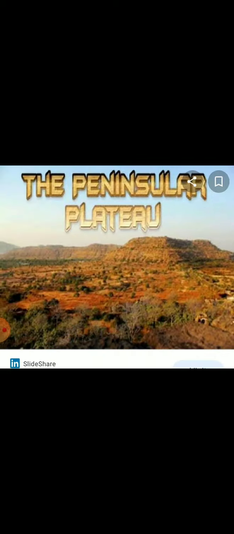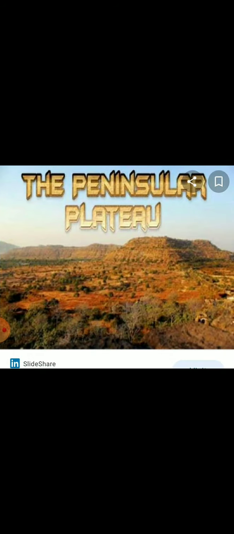Delta Plains. The deltaic plain is an extension of the Khadar land. It covers about 1.9 lakh square kilometers in the lower reaches of the Ganga river. It is an area of deposition as the river flows, and the deltaic plain consists mainly of